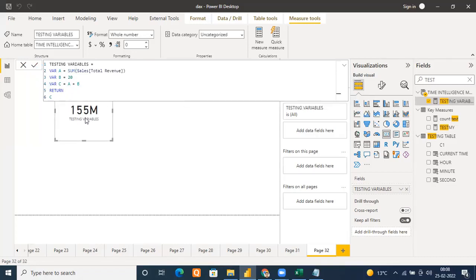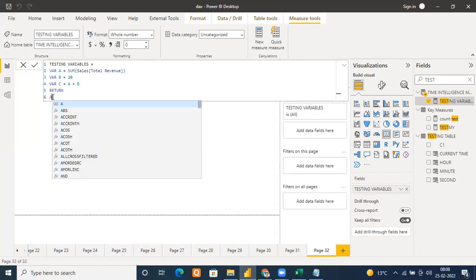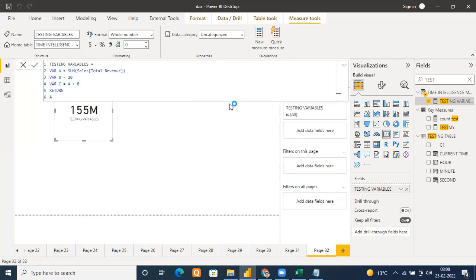Okay, 155 million it is coming. You are not sure if it is right or wrong, so let me verify. First of all, I will type A here and execute this. Whatever, it is actually taking a smaller value, I think it is rounding off. Let me take it to 2 digits. Yeah, now it is coming fine.